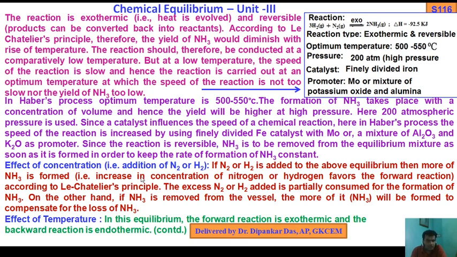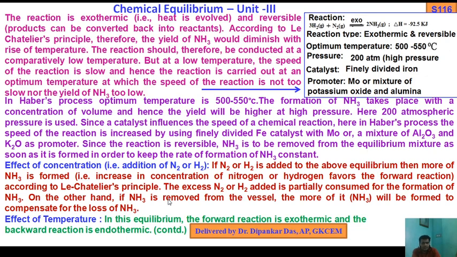Now, effect of concentration: addition of N2 or H2. If N2 or H2 is added to the above equilibrium, more ammonia is formed; that is, an increase in concentration of nitrogen or hydrogen favors the forward reaction.